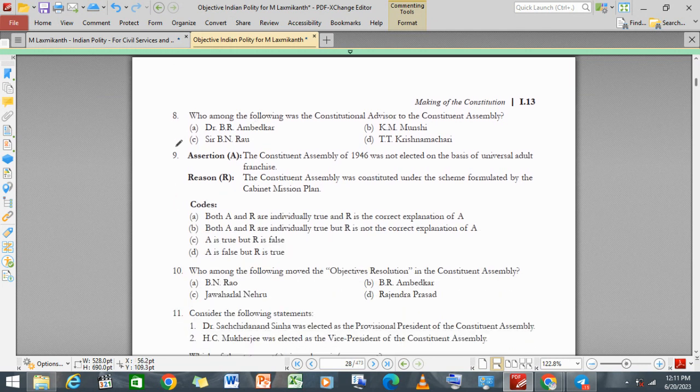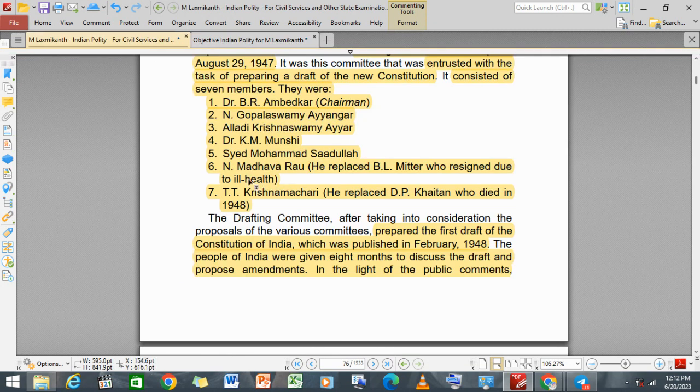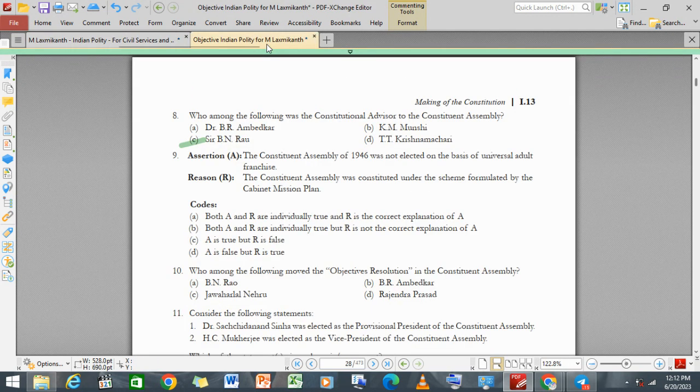Alright, members. And who was the constitutional advisor to the Constituent Assembly? So we know that Sir B.N. Rao was the advisor of the Constituent Assembly. We have read also about Munshi, T.T. Krishnamachari and B.R. Ambedkar. They were all part of the drafting committee, right? But Sir B.N. Rao was the secretary of it.